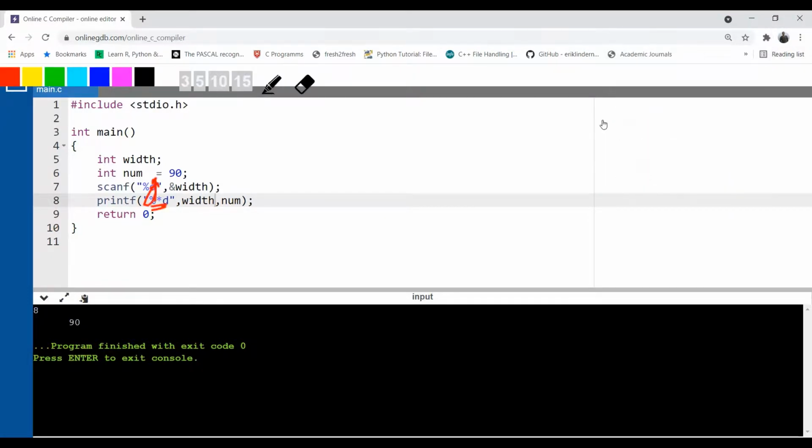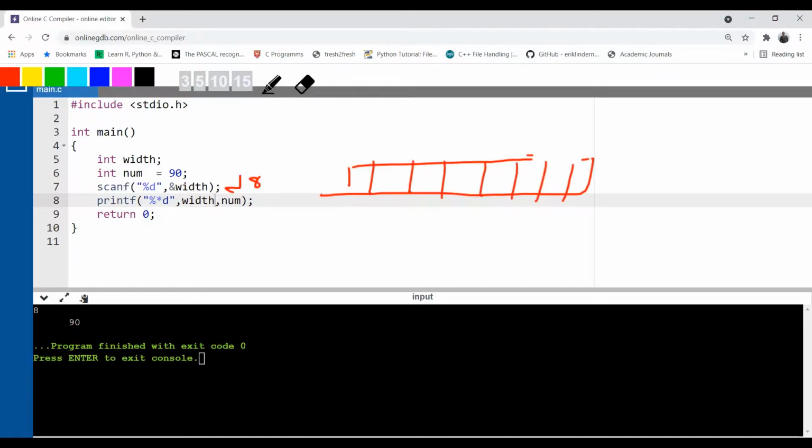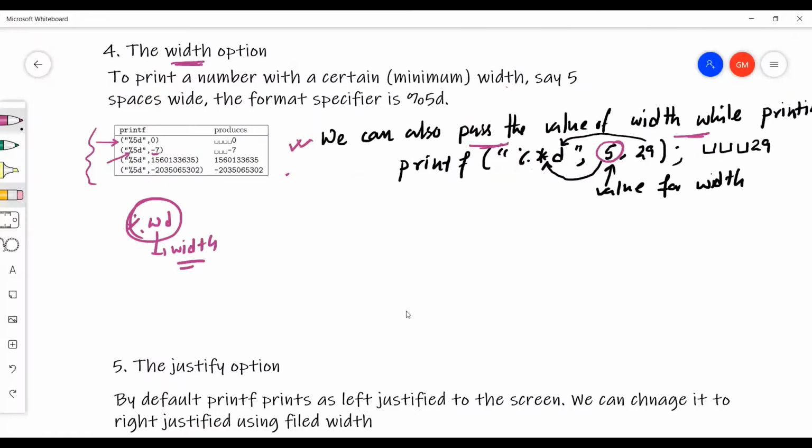So that's why your printf is called a formatted output function. You can format the output according to your requirement. Okay, so this is the value of width I have entered here, 8. So 8 characters will be reserved. 1, 2, 3, 4, 8 character space is reserved. And now you pass the width here. So it will replace the asterisk with its value. Its value is 8, so it is reserved. And now you're printing the value of num. Num has 90, and we have 2 characters and the rest of the things will be considered as spaces. Okay, a very interesting fact about printf. Let's see what is remaining.